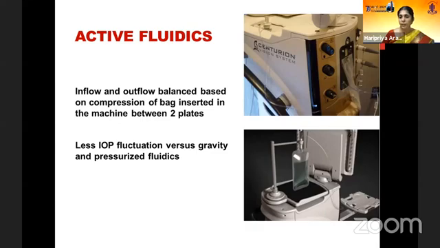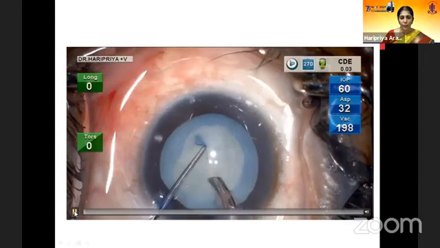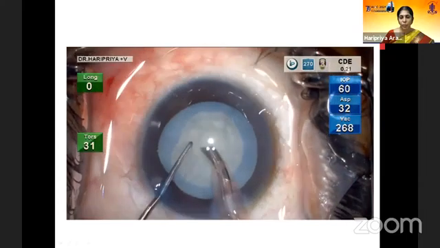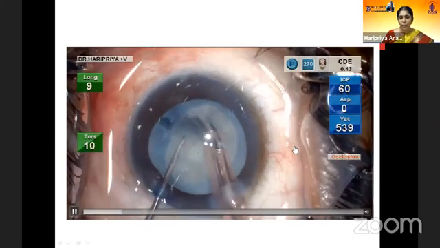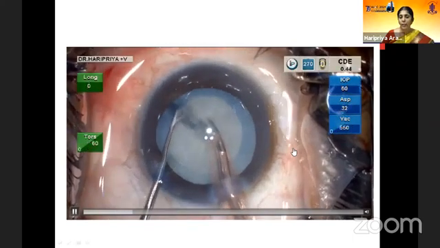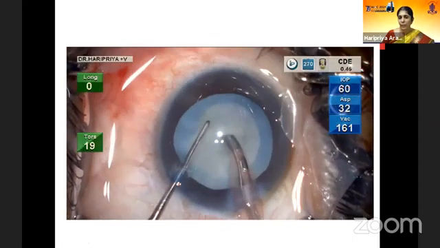In addition to this, we now have the Active Sentry. This is a case which is being done with the Centurion system without the Active Sentry. If you note, my target intraocular pressure here is 60. So this active fluidics permits the surgeon to have a target IOP, and the machine strives to have the IOP around that setting.